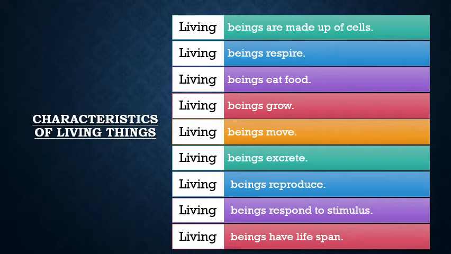Now, first point is living beings are made up of cells. Cells are the smallest unit of life. It is in every living thing. Okay. Living beings respire. Respire means living things breathe. We need to breathe, right? Living beings eat food. We all eat food, right?